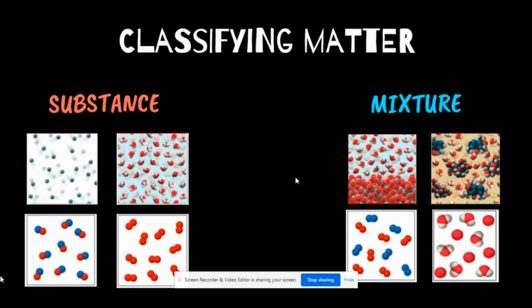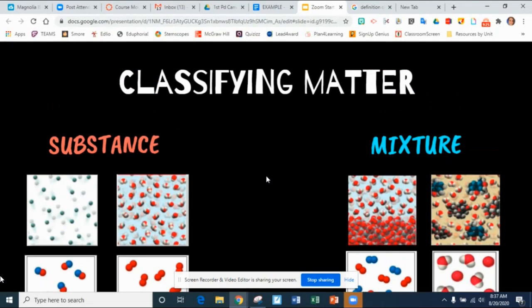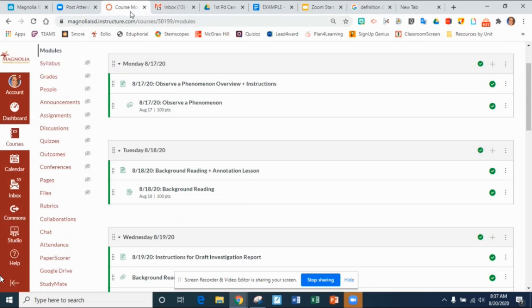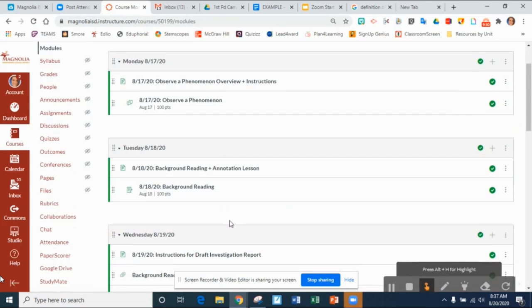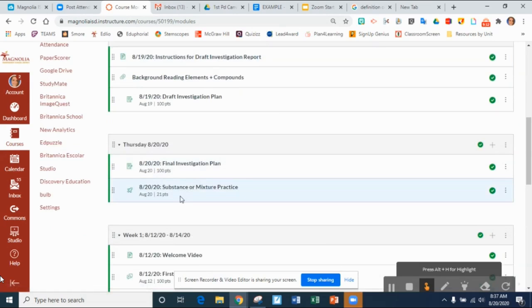So in all, today you have two activities that you need to submit. One of them is the final investigation plan, and the other one is the substance or mixture practice. We just did the final investigation plan together. So go into your final investigation plan and type the guiding questions, data, and steps that you will take and submit that. Then open up the substance or mixture practice and complete that. Once you've completed those two assignments, you are done with your work for today.